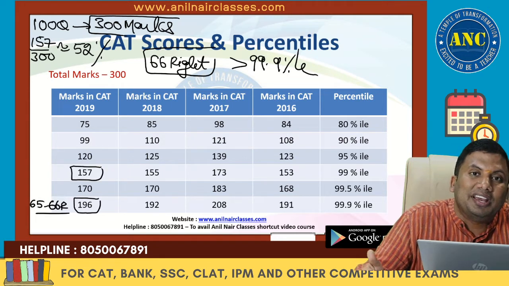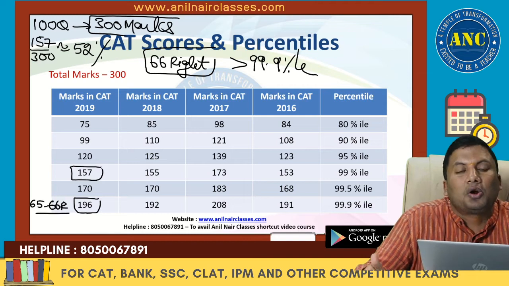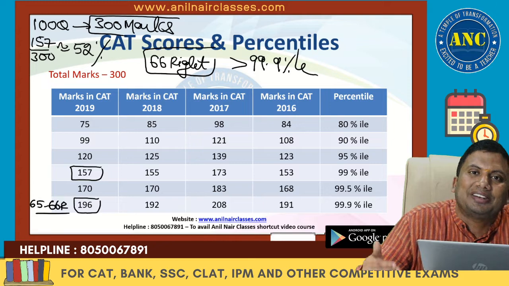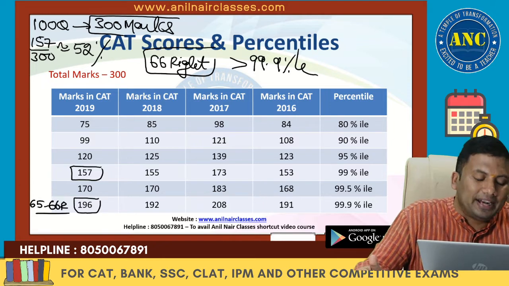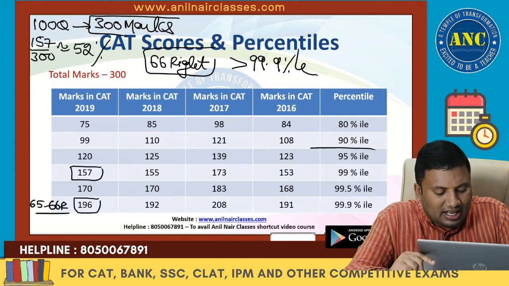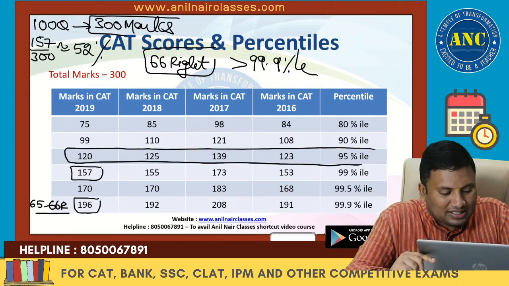That means even if you spend close to about 2.5 minutes on each question and get it right, you will almost get 99.5 percentile. Generally, for all the new IIMs, the cutoff is in the range of 95 percentile.